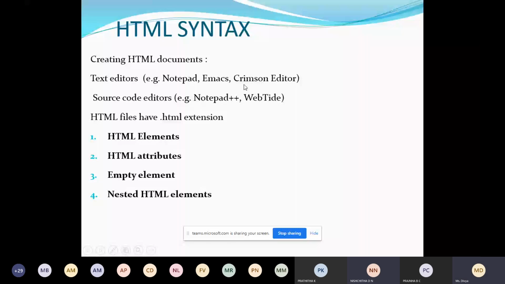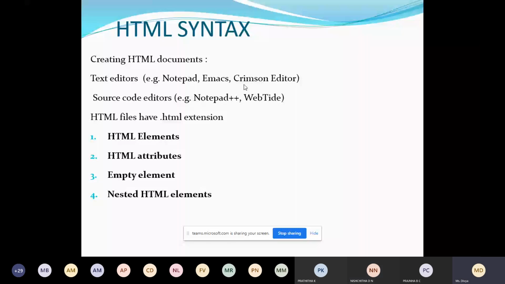Sublime. Yes, Sublime. Crimson editor. Yeah, there are so many text editors available. Okay, Adobe XD. Okay, so these are some of the text editors.